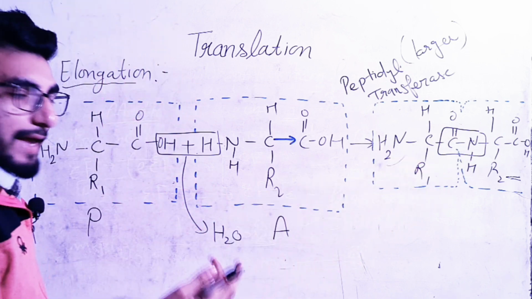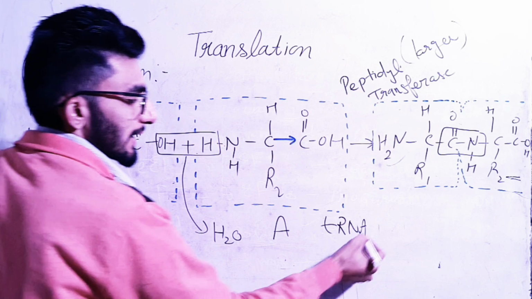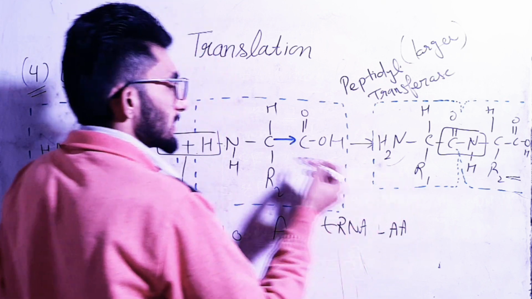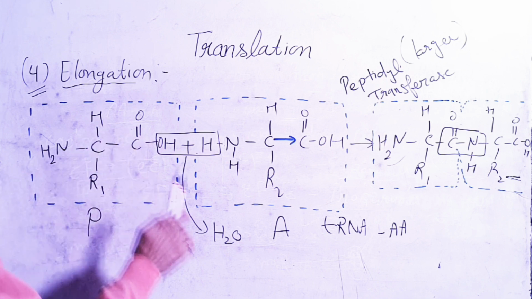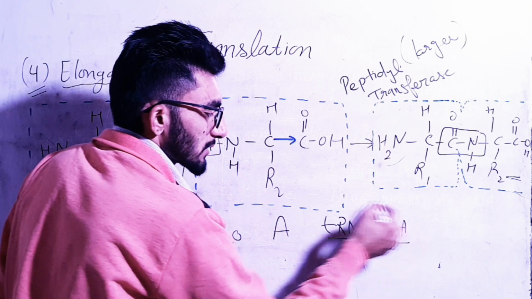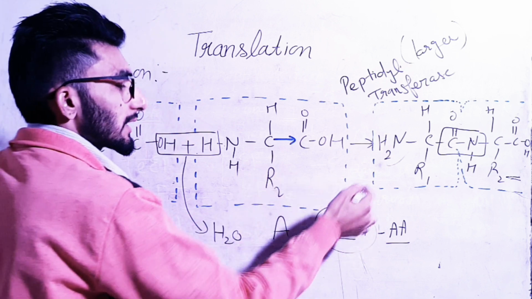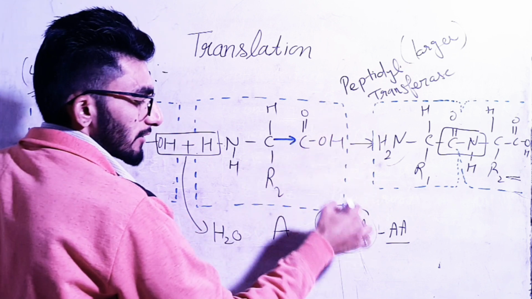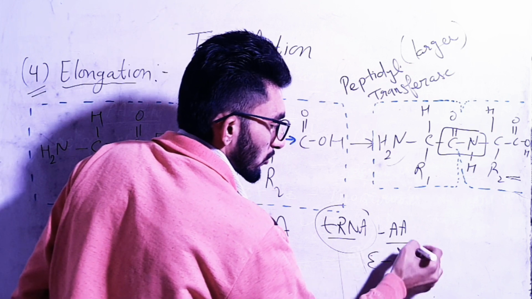As these two amino acids are joined, the bond of tRNA and amino acid will break. As this amino acid attaches with the older amino acid, the tRNA and amino acid bond will break and this tRNA will slip away from the ribosome, either directly or by the E site or exit site.